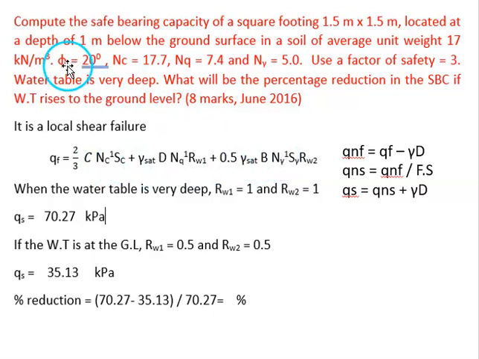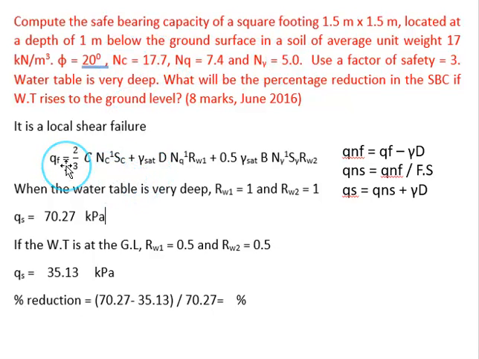And here also, since the phi value is less than 28 degrees, it is a case of local shear failure. So we should take C dash in place of C, that is 2/3 C, and we should take the NC dash, NQ dash, and N gamma dash corresponding to phi dash. So whatever the values are given, let us assume these are corresponding to phi dash.